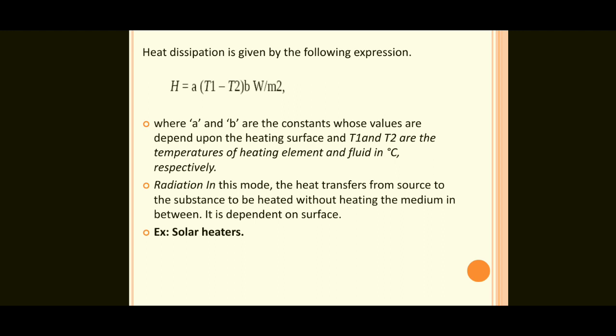Radiation: in this mode, the heat transfers from the source to the substance to be heated without heating the medium in between. It depends on the surface. An example is a solar heater. If the sun's rays fall on the solar panel, the heat energy is converted into electrical energy. Different materials are used in solar panels, and depending on the material, it produces the output.